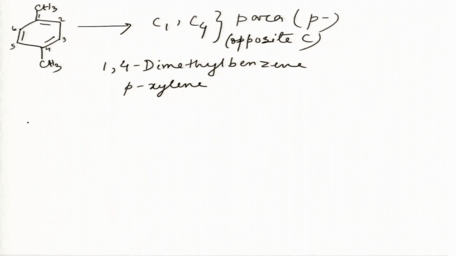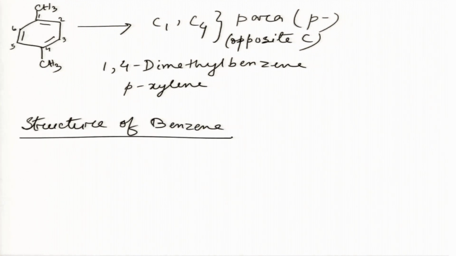So, now we need to discuss about the structure of benzene. Okay. So, we have seen that this has C6H6. So, there is no similarity with any alkane, alkene or alkyne. For alkane, C6 should have H14 or let us say hexane, right.